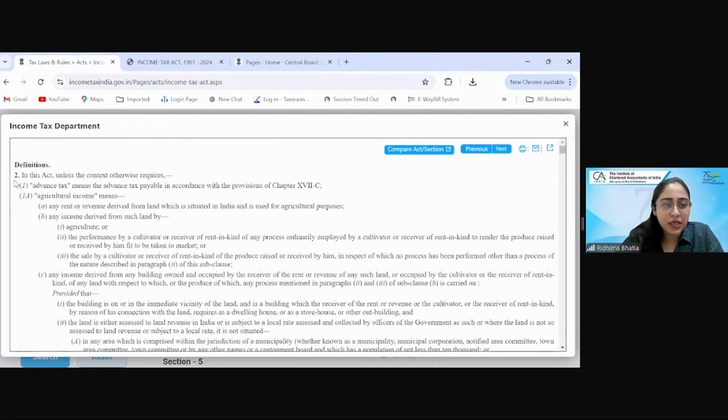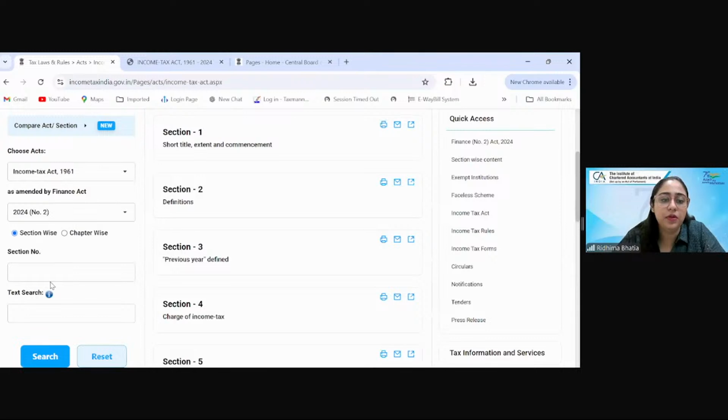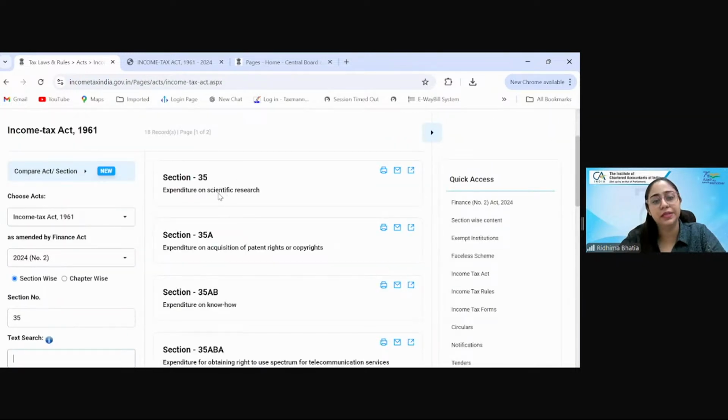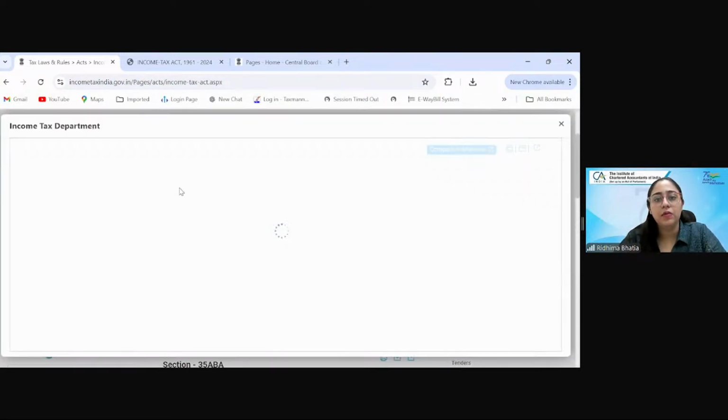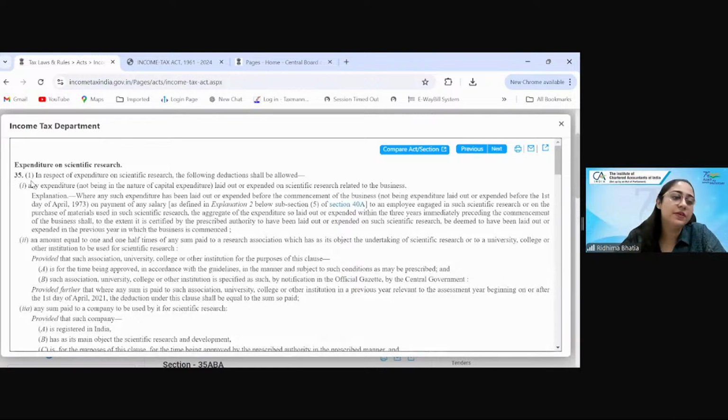Now, if I ask you to read this particular part, you will say, ma'am, section 2, subsection 1A. Right? But I'll say this is wrong. This is section 2, clause 1A. And then I'll give you another example. Let's say I'm picking this section, and you will say, okay ma'am, this is section 35, clause 1 now, because earlier you said section 35 subsection 1 and then section 35 clause 1.